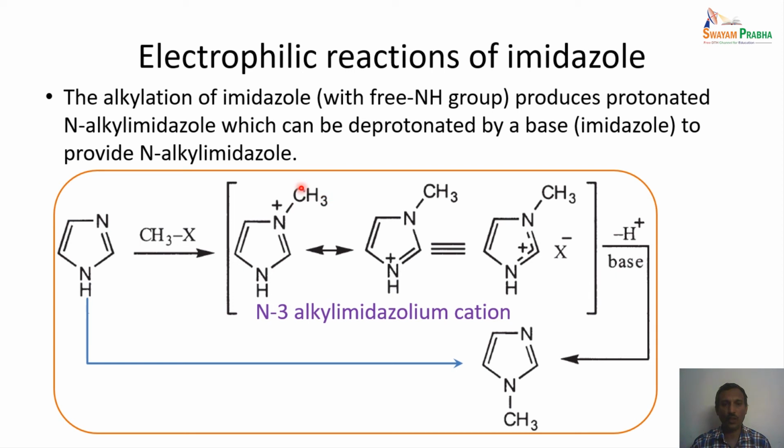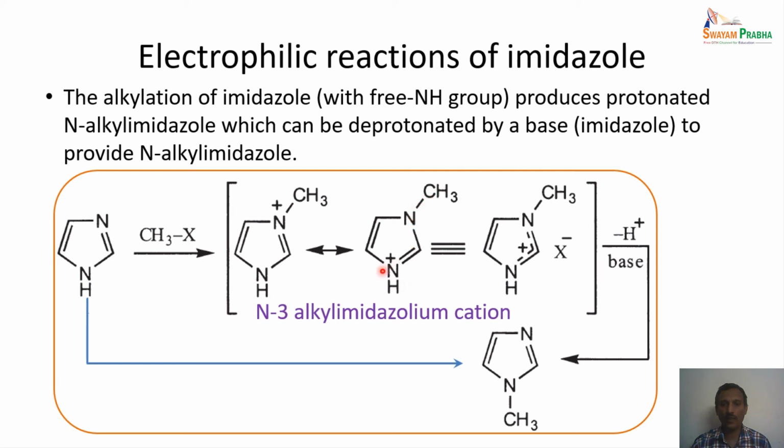So the initial step is the electrophile, that is the carbocation, attacking the pyridine-like nitrogen, which leads to the cation formation as shown here. So this is the N3 alkyl imidazolium cation that is formed, and this is existing in the resonance form as shown here. And this proton is basically abstracted by the base, that is the imidazole itself abstracts this proton, and this leads to the nitrogen substituted imidazole.